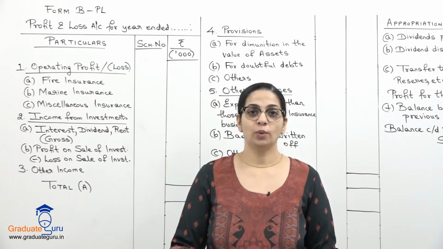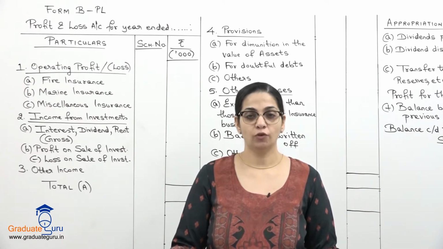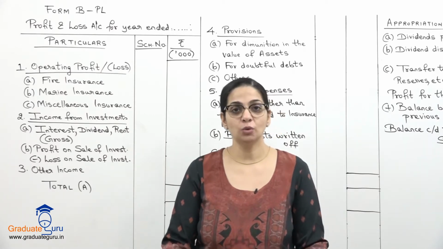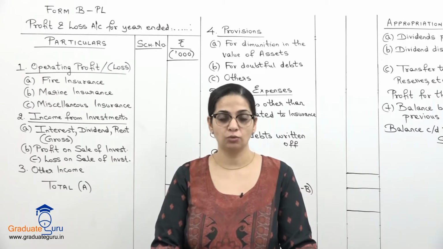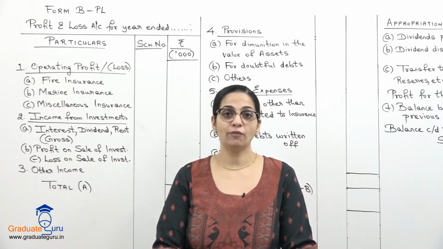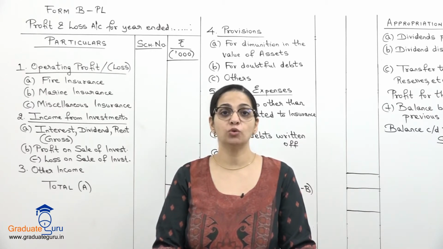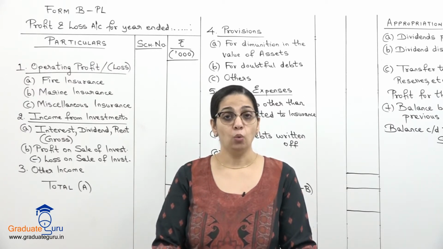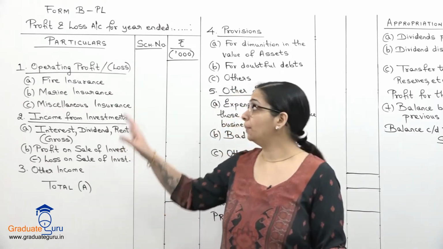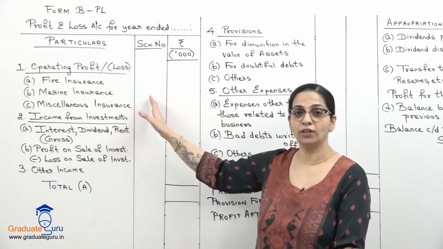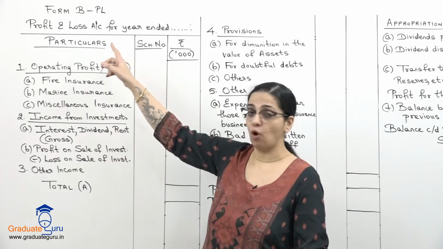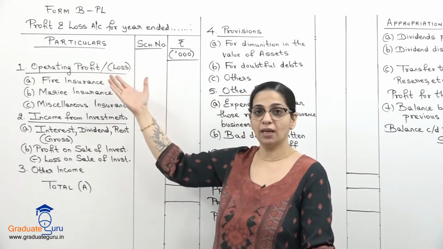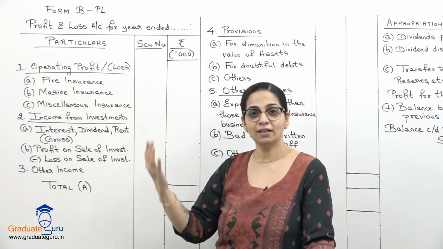Today we will continue with the formats for the final accounts of insurance companies. In the last session we had seen how the revenue account looks, and that account we have to prepare for each individual insurance business, and the profit from there will be taken to the P&L account, that is the profit and loss account. So again our format is Form B-PL, and this P&L account is prepared for the entire business together.